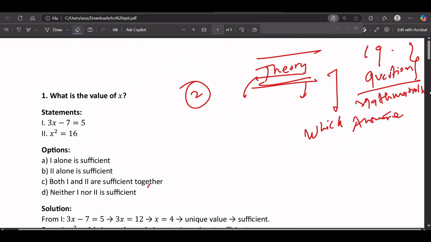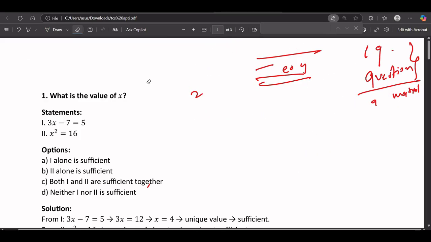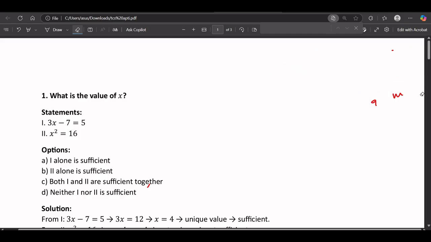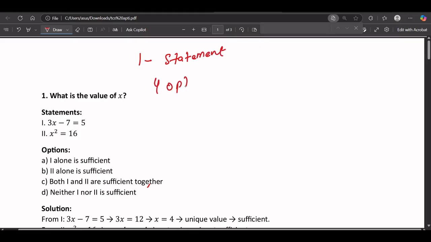Okay, there will be 4 options for each and every question. Now understand the 4 options. I'll just give you one idea. First there will be one statement, and in the statement there will be a total of 4 options. One option will be only one statement is true, second will be two alone is true, third will be combining both is true, and fourth will be neither is true.